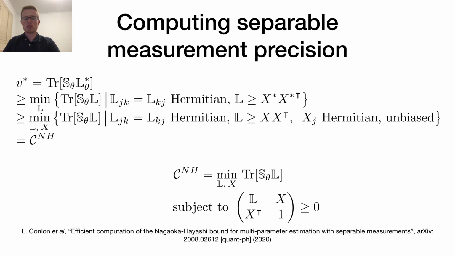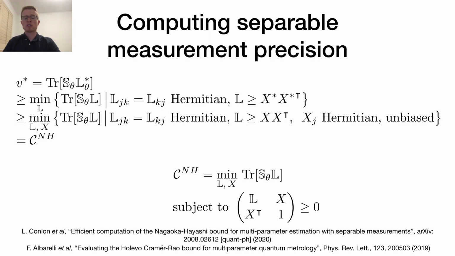We have further shown that this computation can be recast as a semi-definite program, meaning the minimization problem involved in this bound can be computed in an efficient manner. Prior to this, when computing separable measurement precision, the most common approach was to try and explicitly find the optimal measurement strategy, i.e. find the best POVMs and estimator. However, as the dimensions of the system in question grows, this becomes computationally expensive very quickly. Our program offers a method to circumvent this.